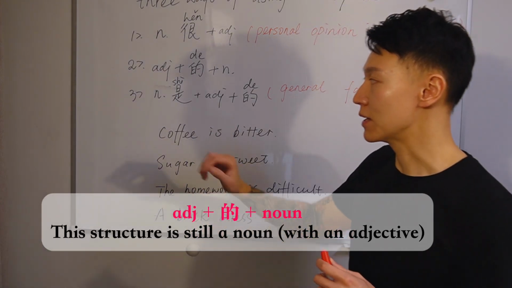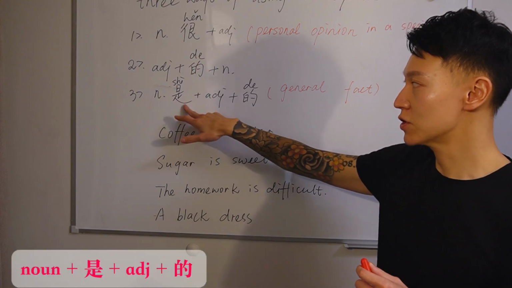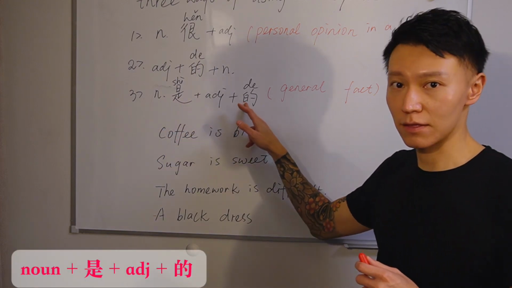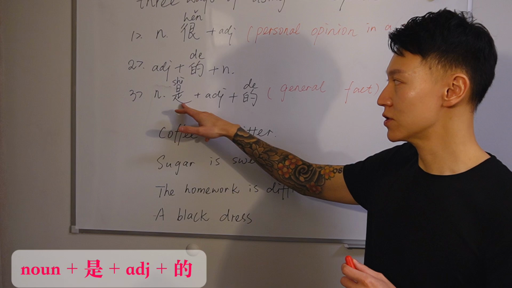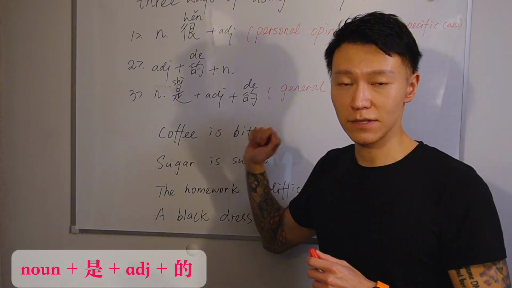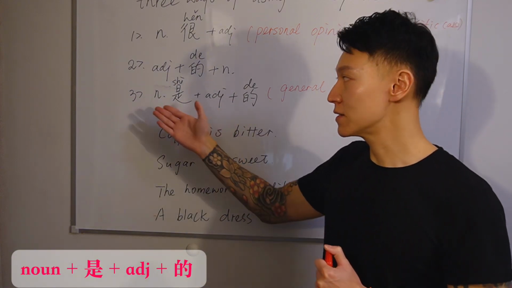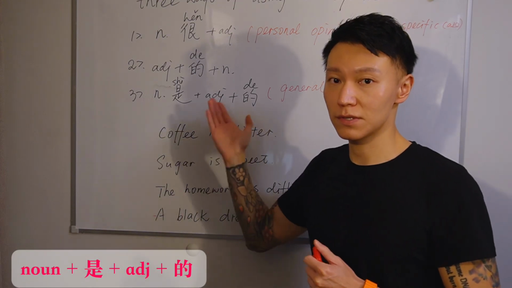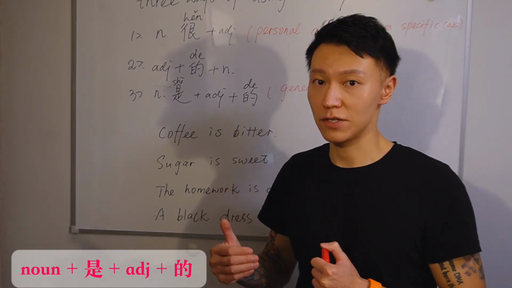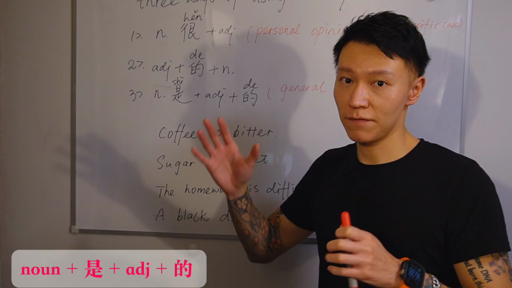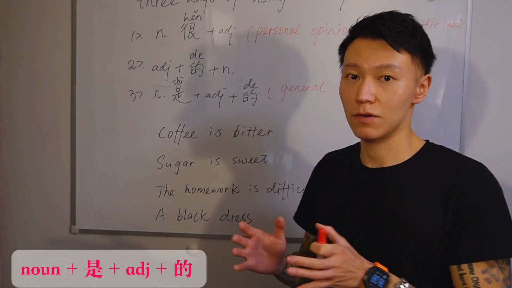Alright, number 3. Something 是 adjective 的. Maybe this is the first time you have seen such a structure, but we do use this structure very often in Chinese. And it means something has kind of a feature or character.